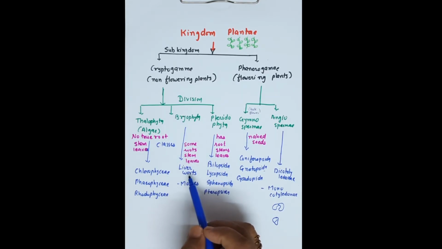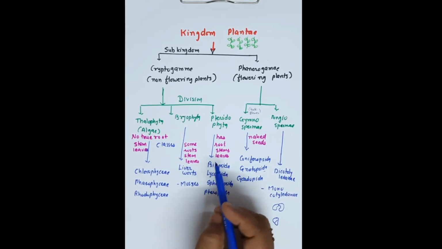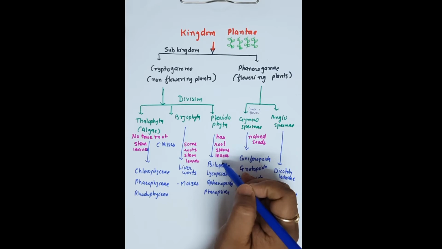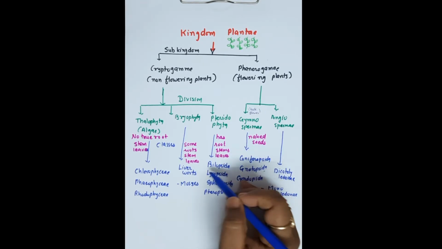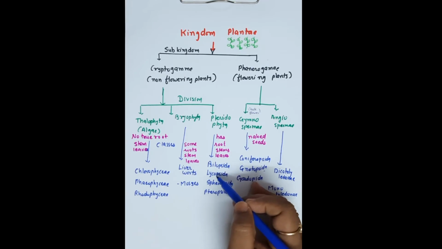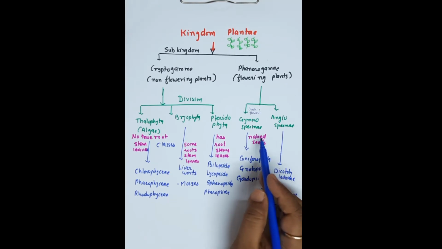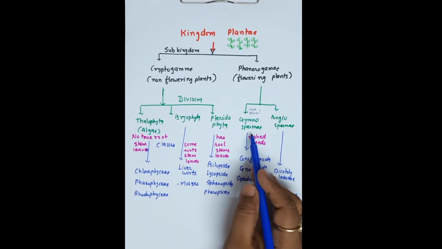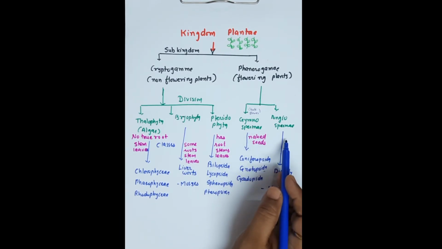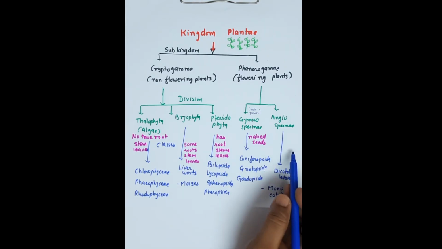Examples: liverworts and mosses. Pteridophytes have root, stem and leaves. The classes are Coelopsida, Lycopsida, Sphenopsida and Pteropsida. In the same way, plants lacking flowers but possessing naked seeds are gymnospermy, and those with seeds covered with a seed coat are angiospermy. Angiospermy has two classes based on the presence of cotyledons. They may be either dicot or monocot.